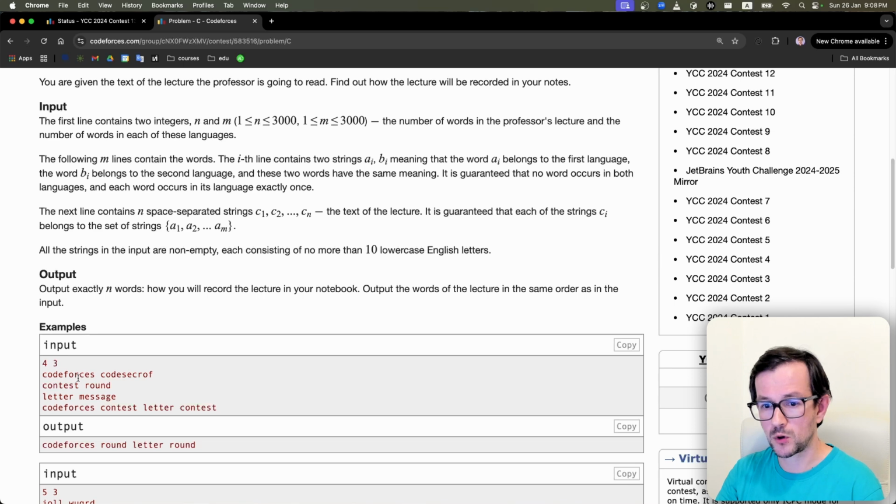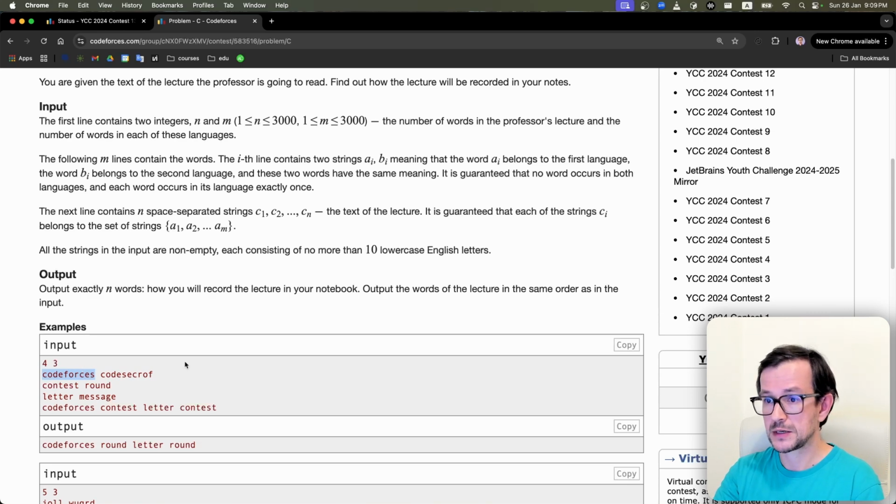For every word, I remember its translation to the second language. And if the second translation is worse than my word, I will just skip it. So for every word, I just remember what should be put in the output if I see this word. If the same word in the second language is better, I will just remember the word from the second language. If my word is better, I will just keep it.